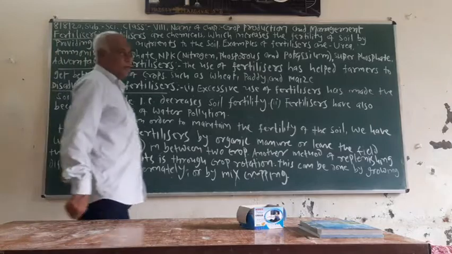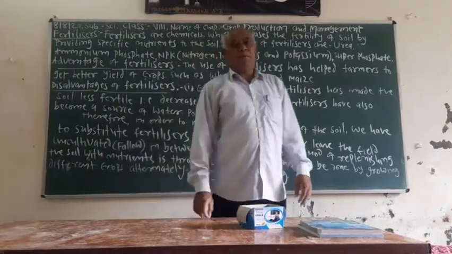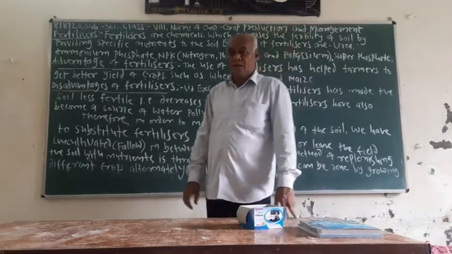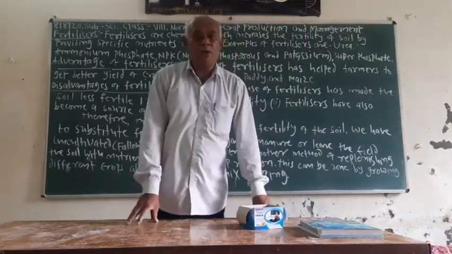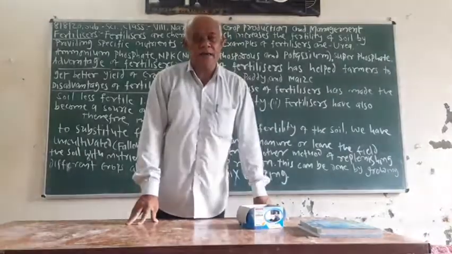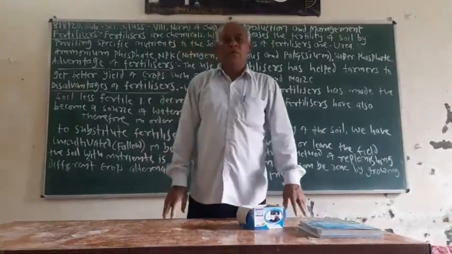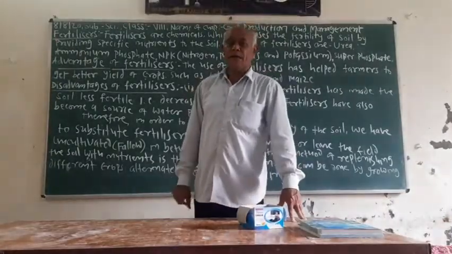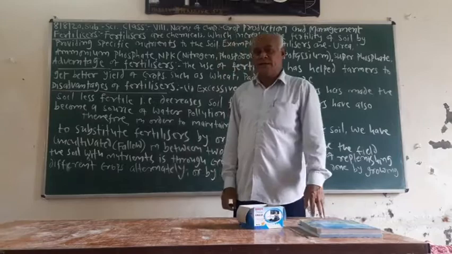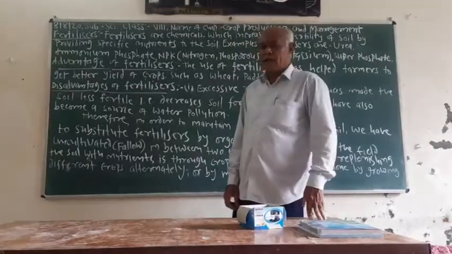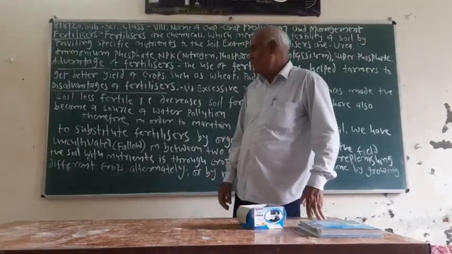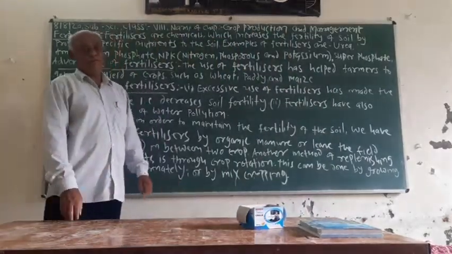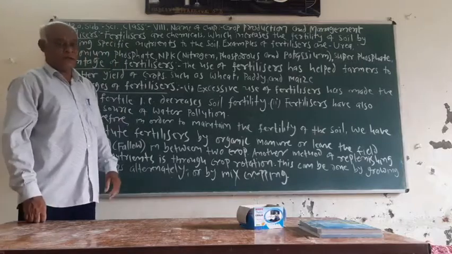As a result, the production of crop decreases, because the production of crop is directly related to the fertility of soil. If the fertility of soil decreases, then the production or yield of crop also decreases. So we should use fertilizers judiciously.